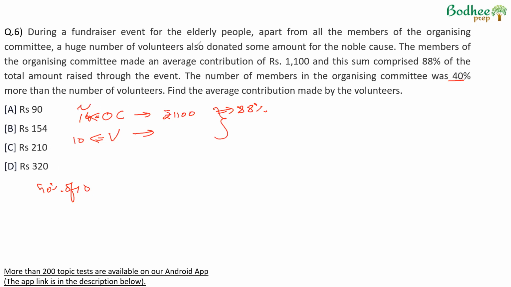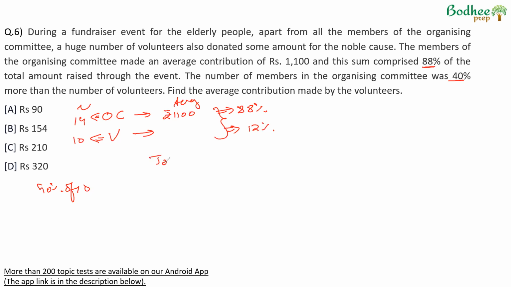This is their average contribution. This is the number of people. This is the average contribution. Now, the organizing committee members contributed 88% of the sum. Therefore, the volunteers would have contributed 12% of the sum.